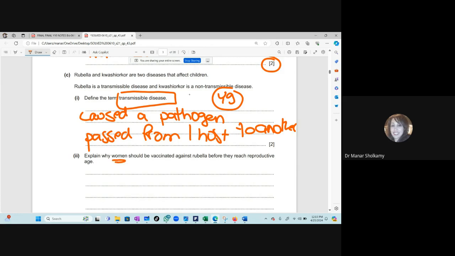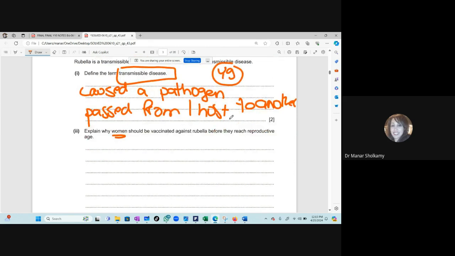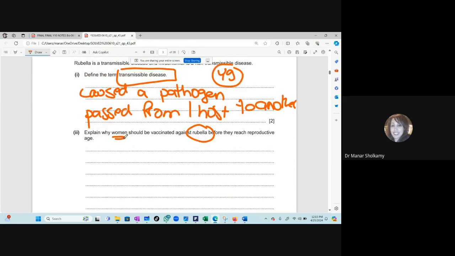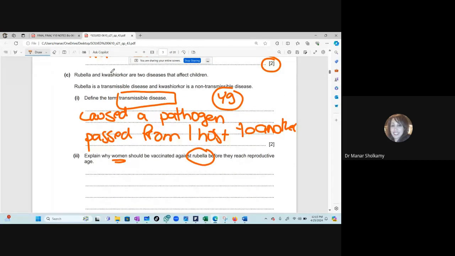Explain why women should be vaccinated against rubella before they reach reproductive age. Now, some of you took a picture of this and told me we don't know what rubella is. You don't have to know what rubella is. Why should you be vaccinated? Why should girls be vaccinated before they reach reproductive age? And by the way, they already gave you information that rubella is a transmissible disease, and ignore kwashiorkor, it is a non-transmissible disease. And rubella is a disease that affects children. So why should you be infected with rubella when you are pregnant and you are vaccinated?